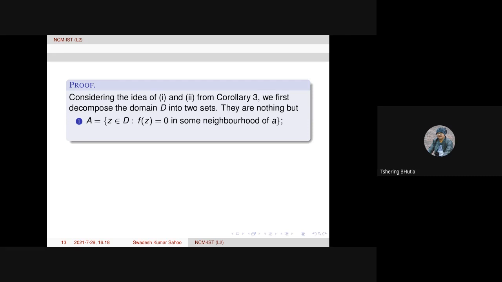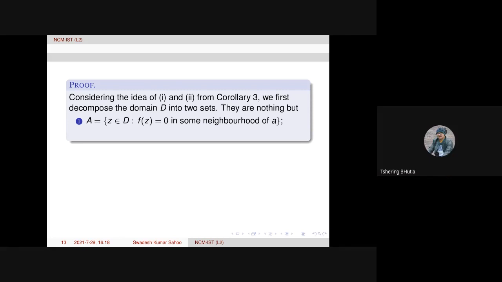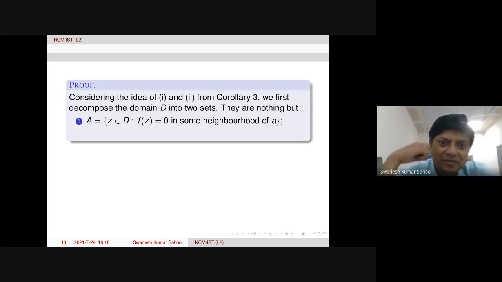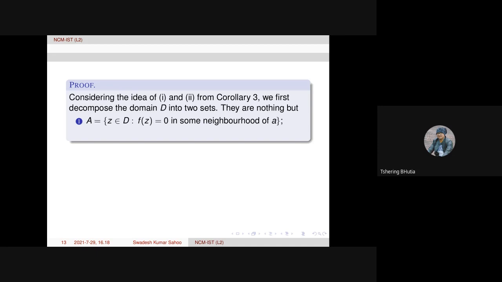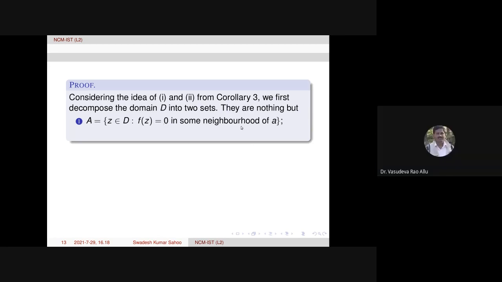Right, sir? But you are saying f of A equal to 0. No, I'm saying that let us consider A as the collection of all zeros of f. All zeros of f, yes. So that is the construction already on the screen. Collection of all zeros of f, no issue about capital A.